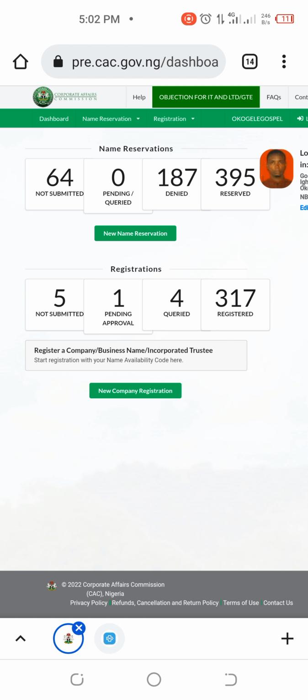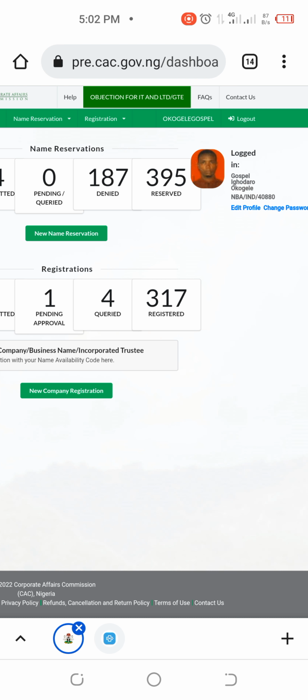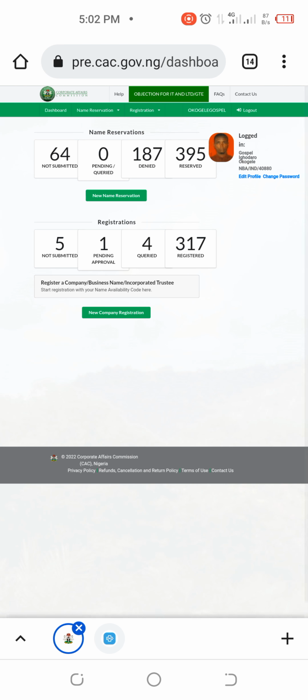That was what I was doing. I've registered a lot of businesses like that before I talked to my friend, and it helped me, and here I am now. Also, with an accredited account, you can have access to post-incorporation services. In this account, you can see we have two sections: name reservation and registration. Name reservation is when you have done your public search, then you apply for the name reservation.